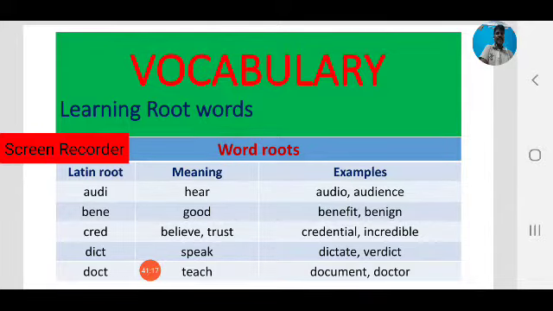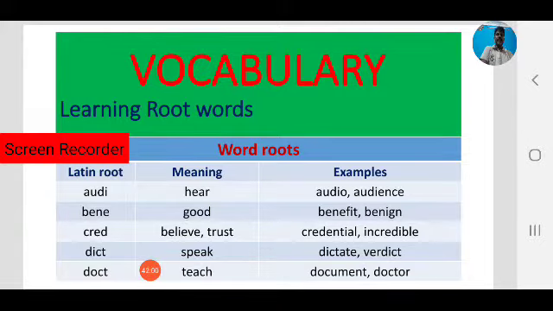Next, cred, that is another Latin root, not Greek, Latin. Now we are focusing on Latin roots. It is also one of the classic languages in the world, like our Sanskrit. Cred means believe or trust. From the root word cred: credential, incredible. Incredible means impossible to believe. Credentials are the characteristics of a person, background, your qualifications, your nature.